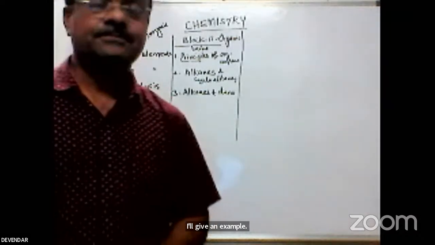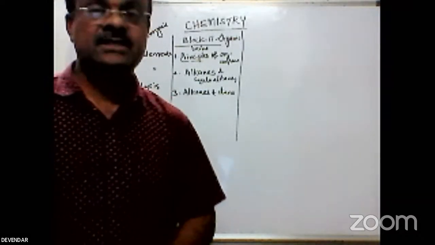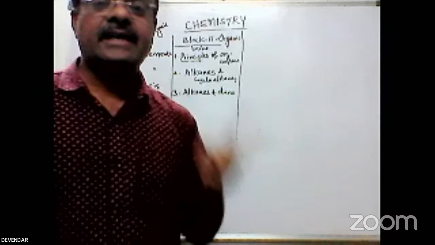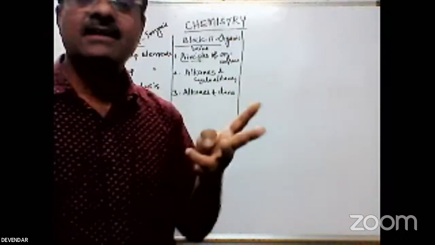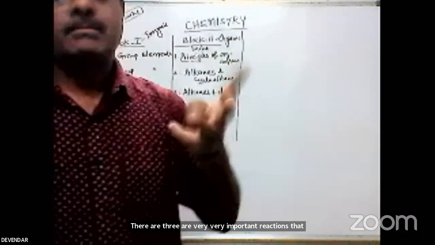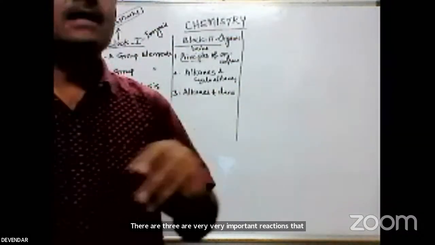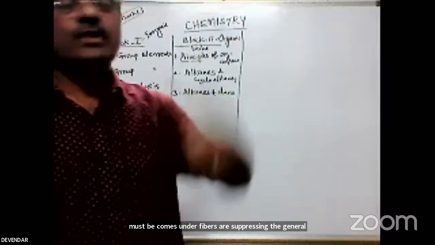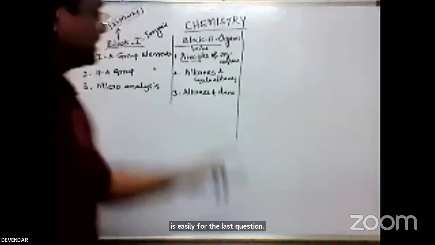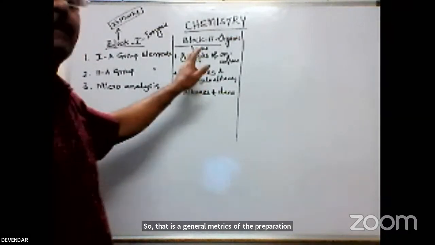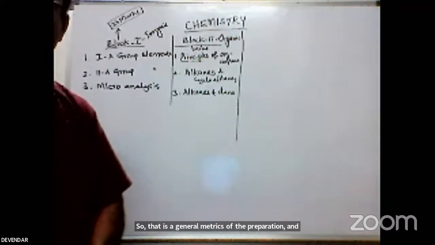The main important name reactions are the Wurtz reaction, the Grignard reaction, and Kolbe electrolysis. These 3 are very, very important reactions that can come under a 5 marks question. Sometimes in the general methods of preparation, you can write the 3 methods, which is easily a 10 marks question. Among the chemical properties, only the halogenation property is there in the alkane.